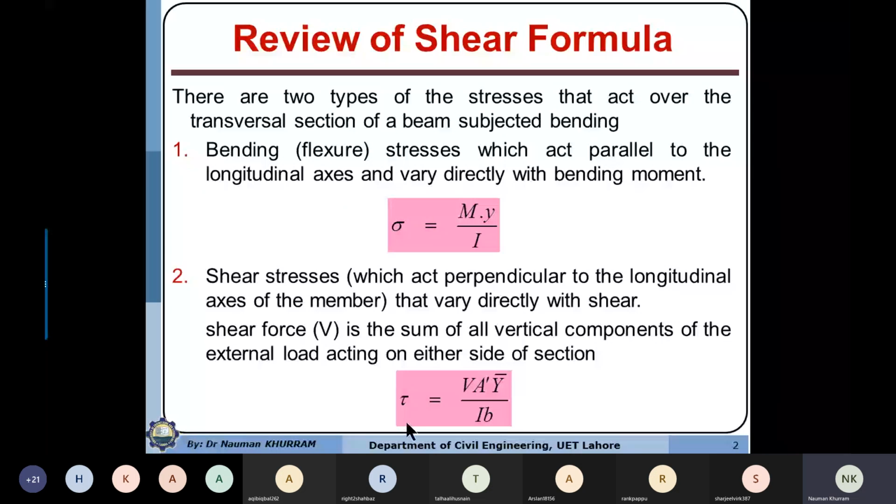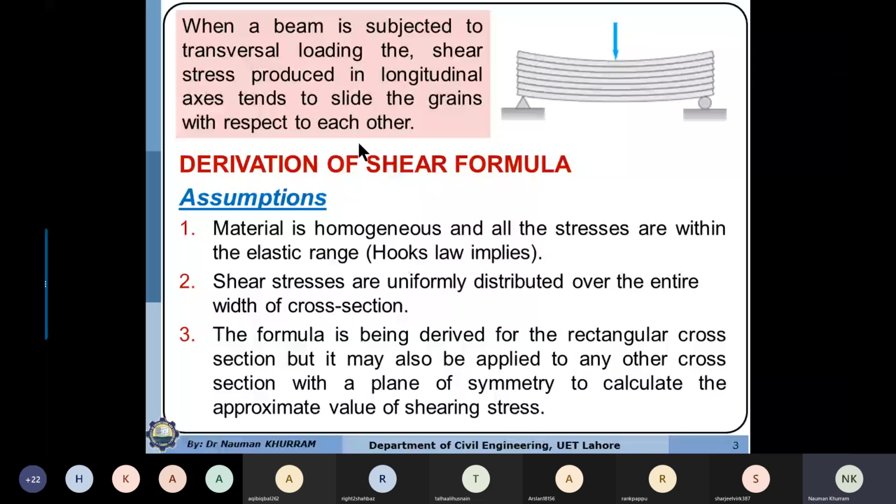Then this formula may give the wrong answer, but the answer will be on the higher side, on the conservative side, so it can still be used to compute the answer. It means that the assumption may become wrong, because now the beam is also subjected to shear force.